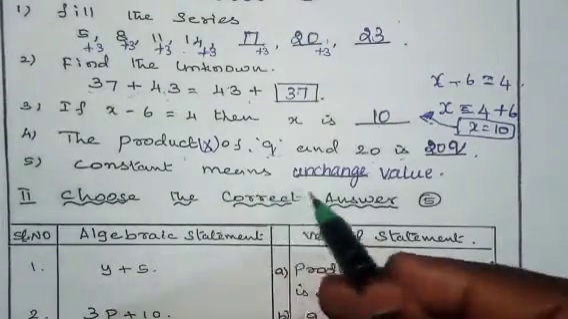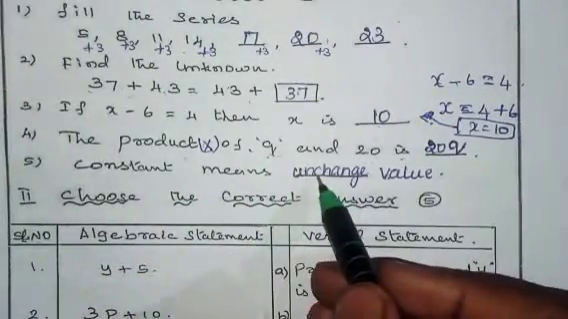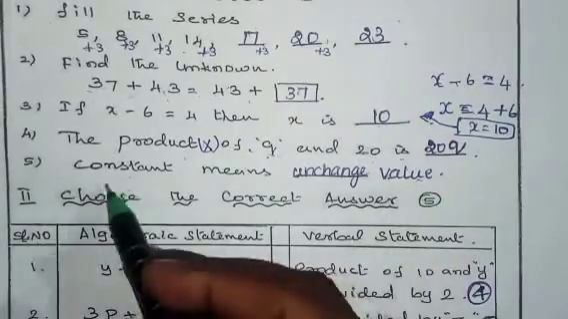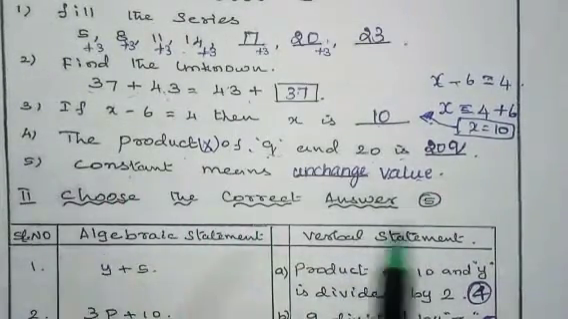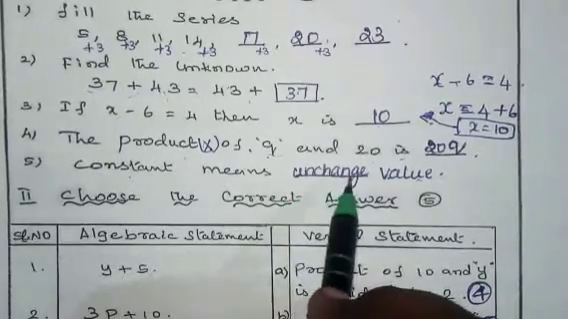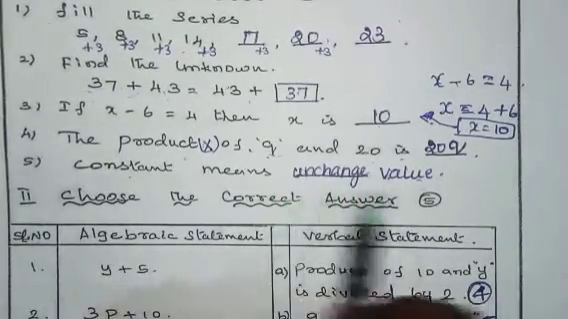Next, fifth question. Constant means the answer is unchanged value. Constant is a single number. It does not change. So we can write it as unchanged value.